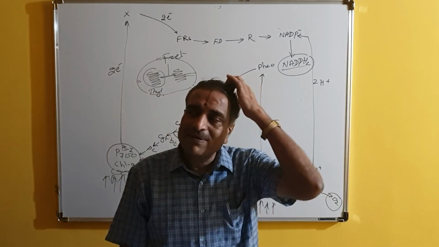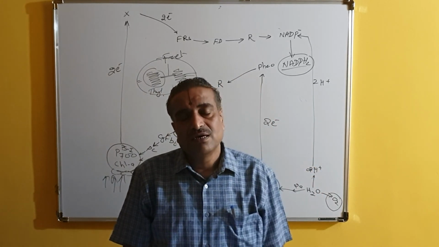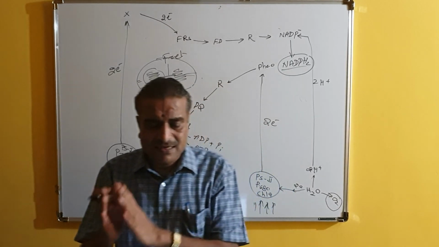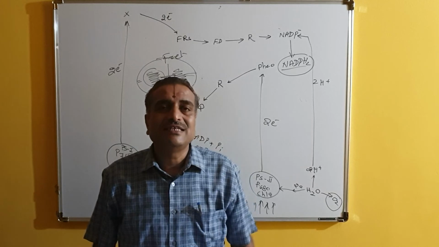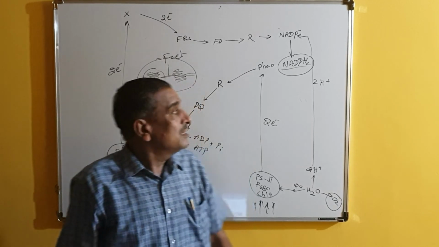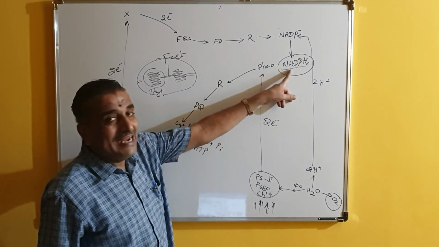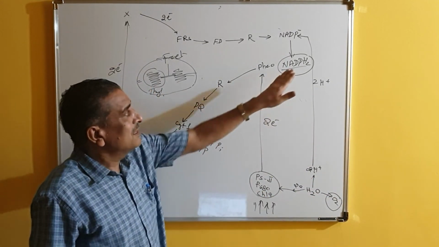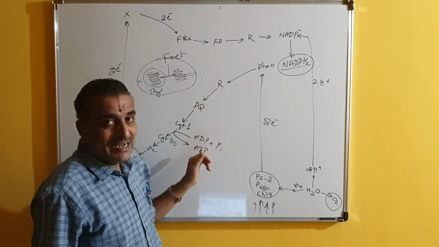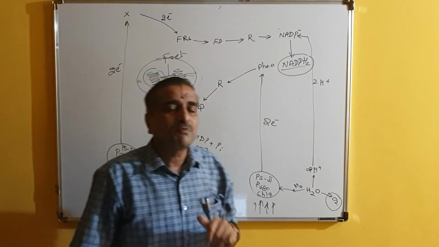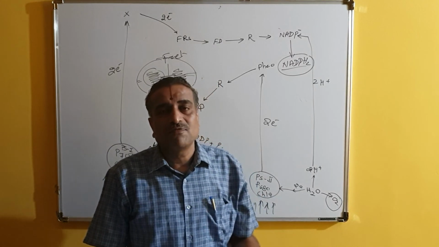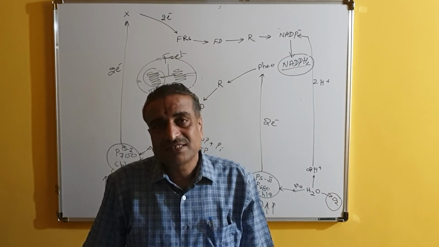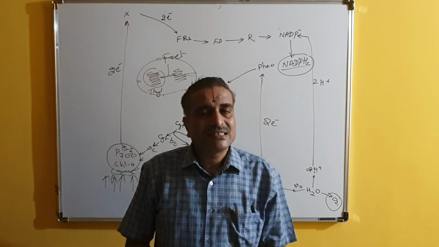With this, we have completed the light reaction. After the light reaction, the next thing is the dark reaction, because the products of light reaction, for example NADPH2, are needed. Of course, oxygen comes out and will not take part in the dark reaction, but NADPH2 and ATP released in cyclic and non-cyclic photophosphorylation are best utilized in the dark reaction. That we shall see in the next class.